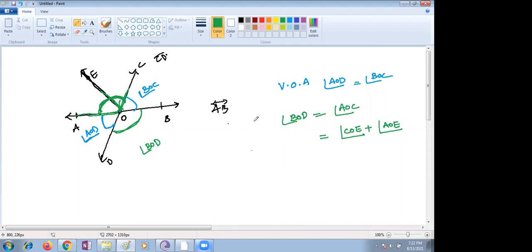A linear pair is a pair of adjacent angles in opposite ways. Next, vertically opposite angles are equal. And they are a linear pair. So these are the two points you have to remember, children.